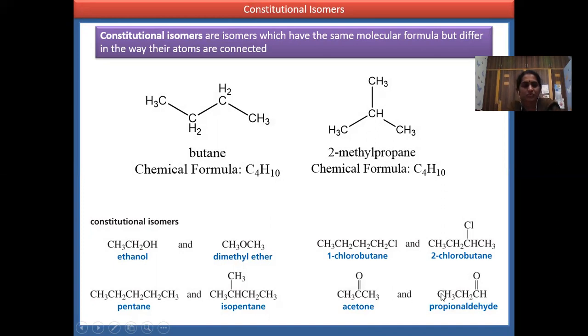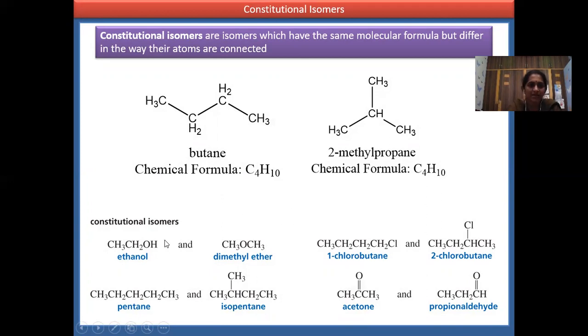This is functional isomerism. Under constitutional or structural isomerism, we have 4 types. One is the chain isomers. As I've told you, one example is butane and methylbutane. They have the same formula, but they differ in the chain length. Similarly, pentane and isopentane also have the same molecular formula but differ in the chain length. So pentane and isopentane also come under chain isomerism.